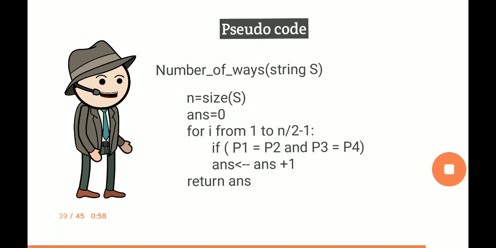Now what's the time complexity of our pseudocode? The loop would be running for n/2 minus 1 times, and each of the operations, checking and increment, would be taking place in constant time. Thus, we would have a time complexity of big O of n/2 minus 1, which is basically big O of n. And before solving this problem, we were looking for a big O of n solution to this problem. And our pseudocode has big O of n. And so, it's a good solution to this problem.